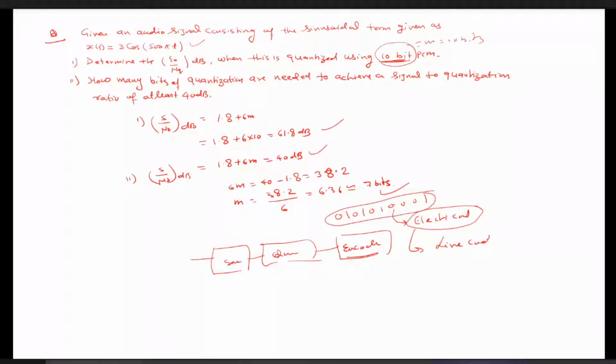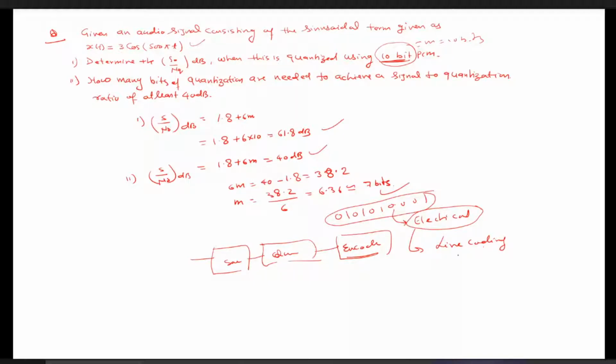Now we are going to study the last block, which is called the encoder. And the encoder simply performs the line coding technique. Any line coding technique can be used in the encoder, but one has certain advantages over the others.